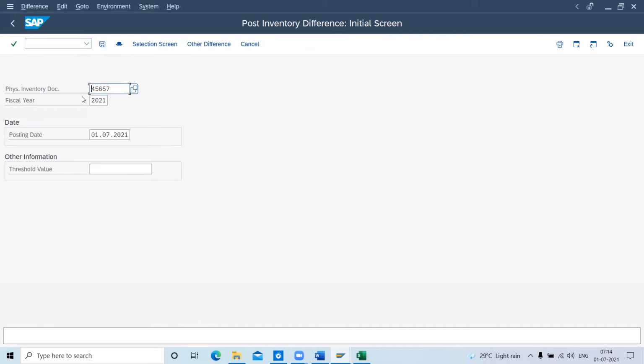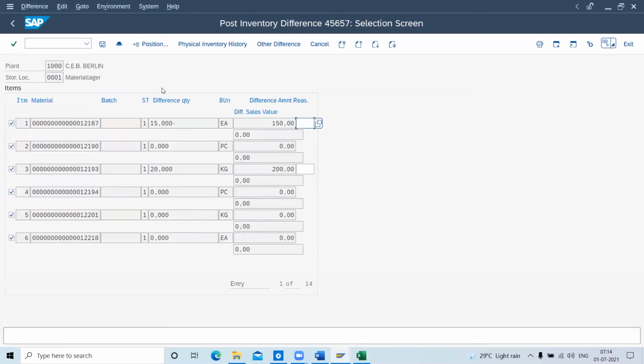For T code MI07, here is my document number, fiscal year, and date. Here you can see all the quantity differences are 0, only for these two, quantity 150 and 200, it's coming short as differences.